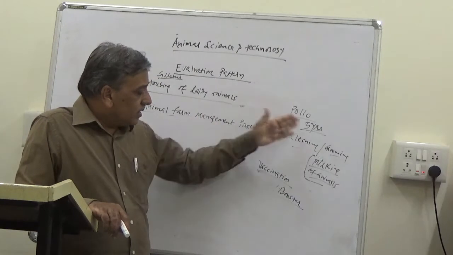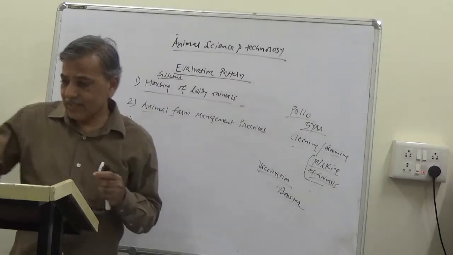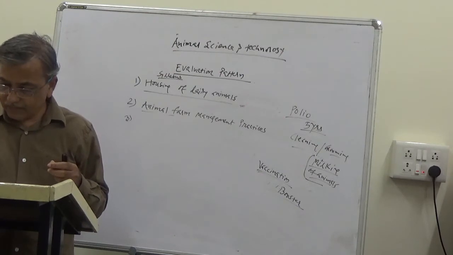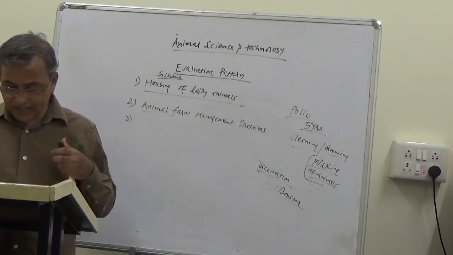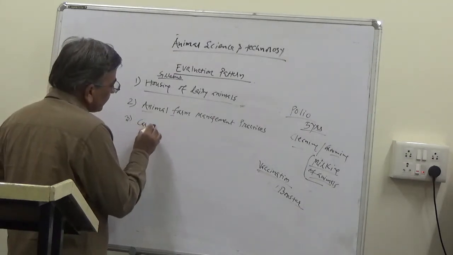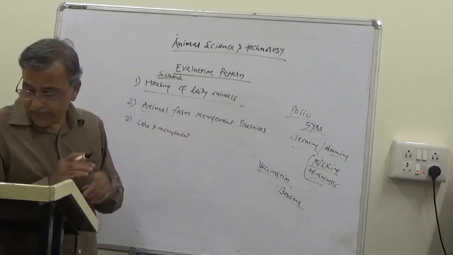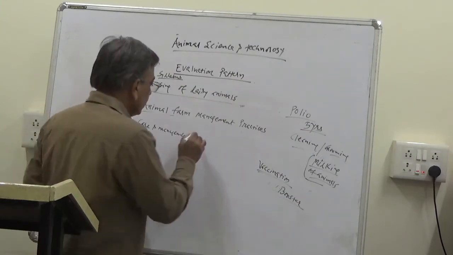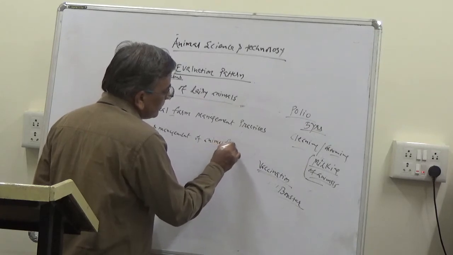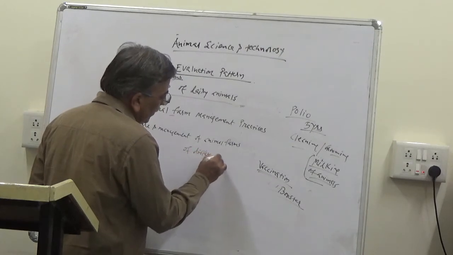So this is the syllabus which is covered under this head, animal farm management practices. This is the second one. Then the third head is care and management of animal farms of different species.